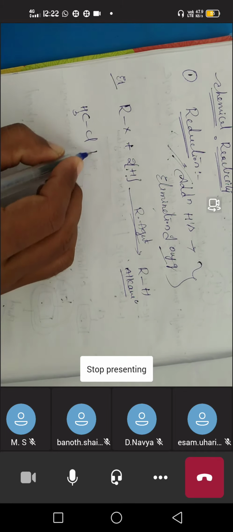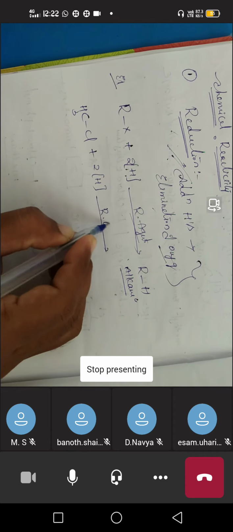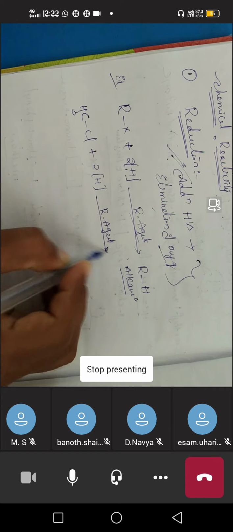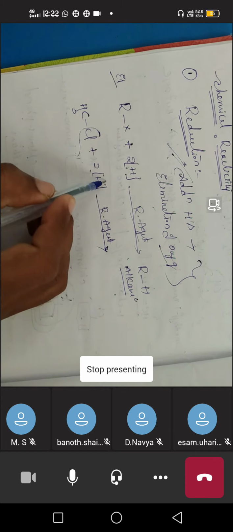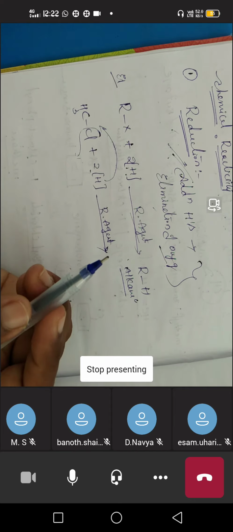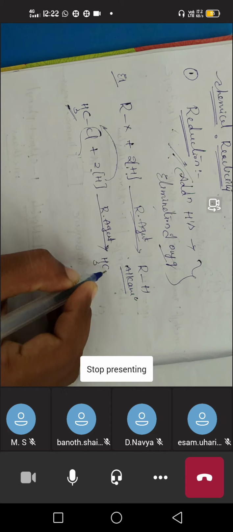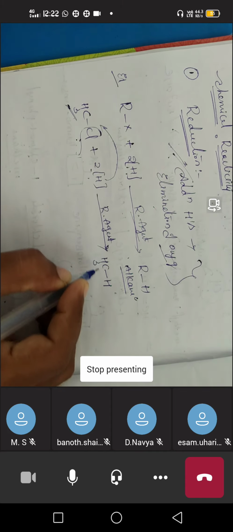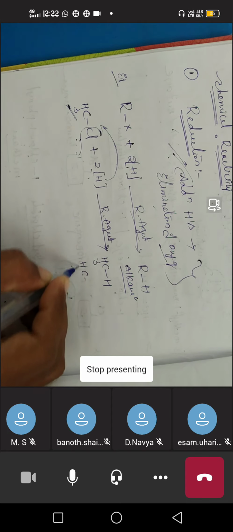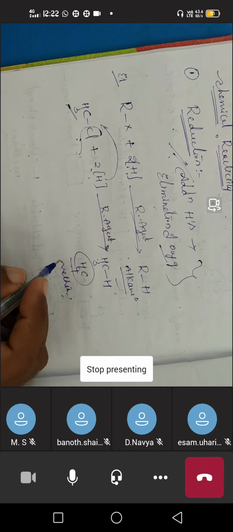When this methyl chloride undergoes reduction in presence of a reducing agent, the chlorine is eliminated and hydrogen comes into the chlorine position. Already CH3 is there, another hydrogen comes in place of chlorine, so we write CH4. CH4 is methane, which is an alkane.